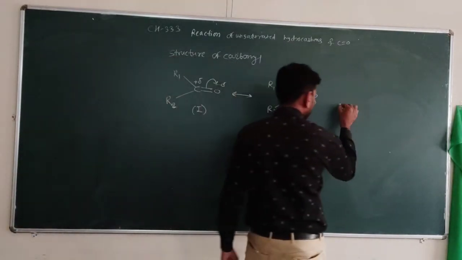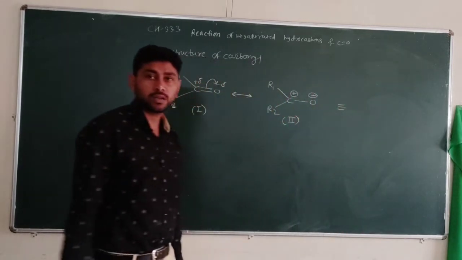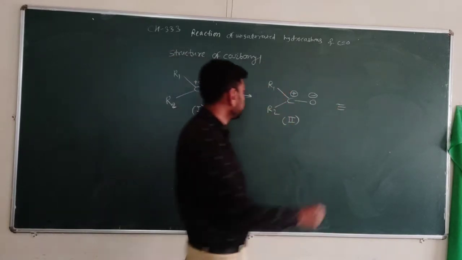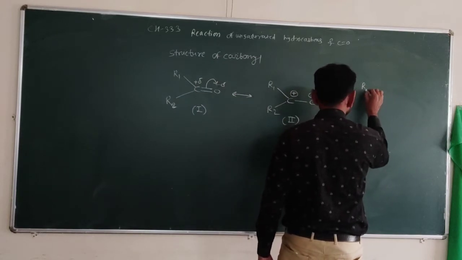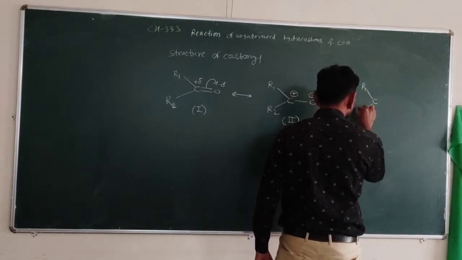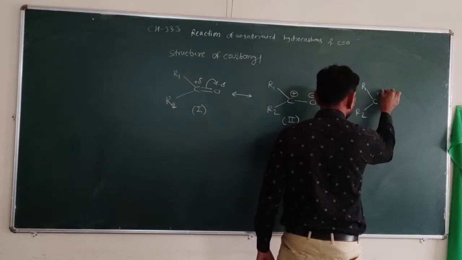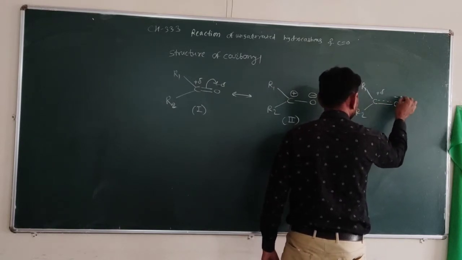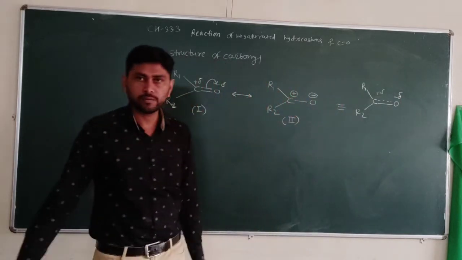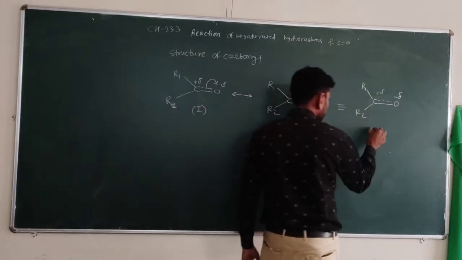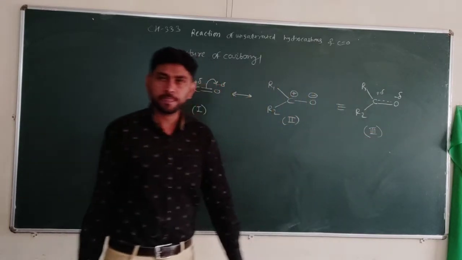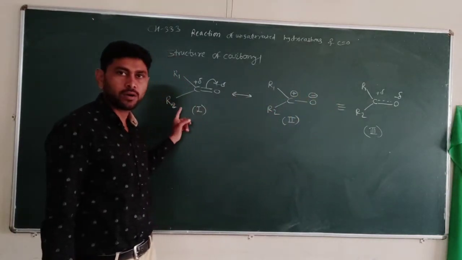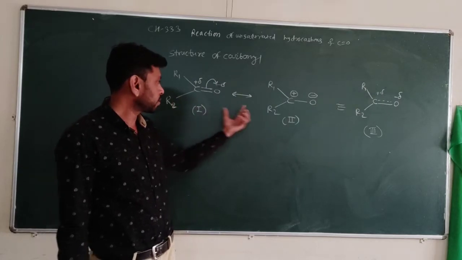The resonance hybrid of these two represents R1, C, R2, with a partial positive charge on carbon, a partial negative charge on oxygen, and the bond between them partially breaking. So the actual structure of the carbonyl compound is represented by the third structure, which is the resonance hybrid of the two canonical forms, first and second.